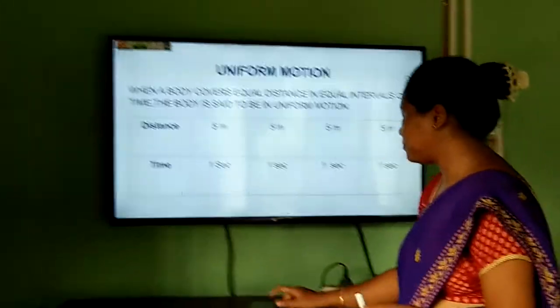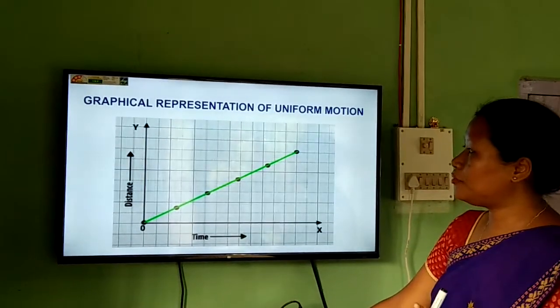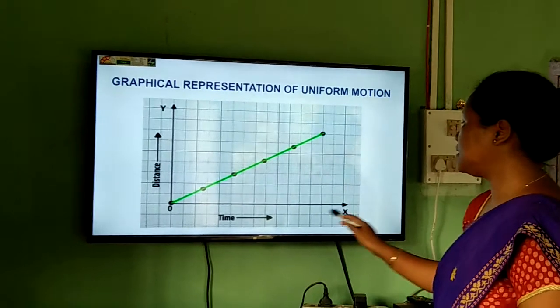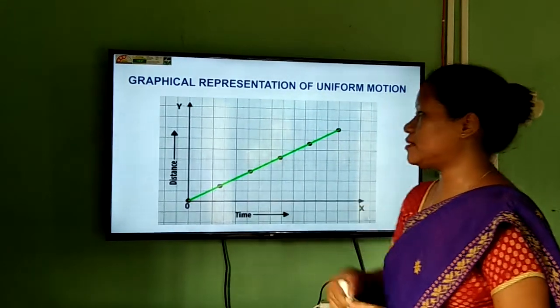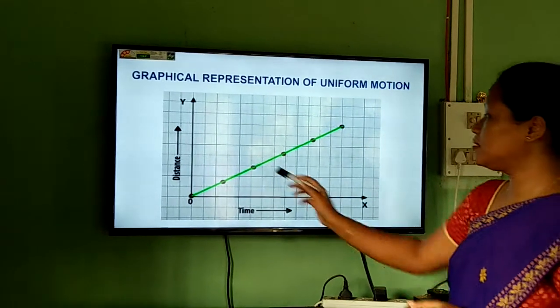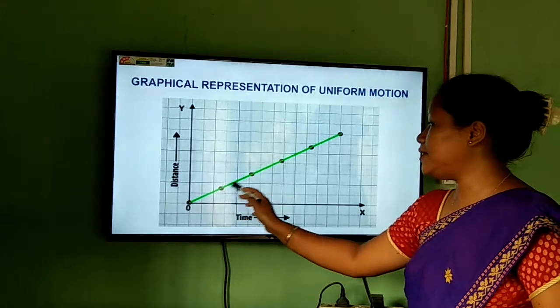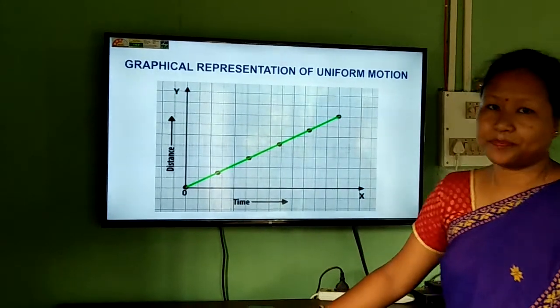Uniform means equal. Now if we draw the graph of uniform motion, here in the x-axis if we take the time, in the y-axis if we take distance, and if you plot the points on graph paper, you will always get a straight line passing through the origin.